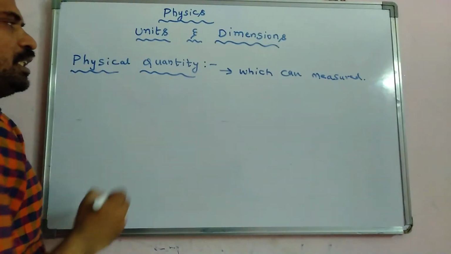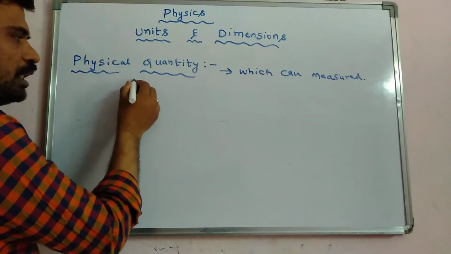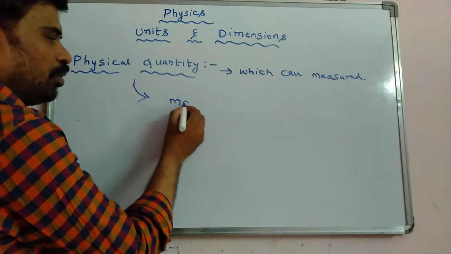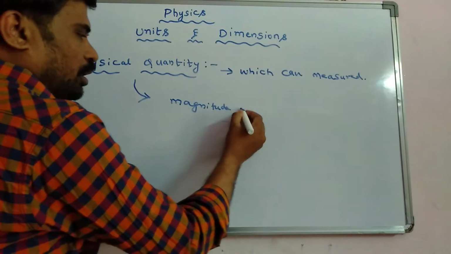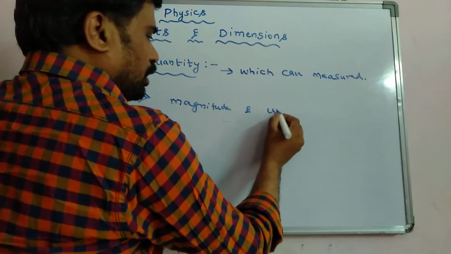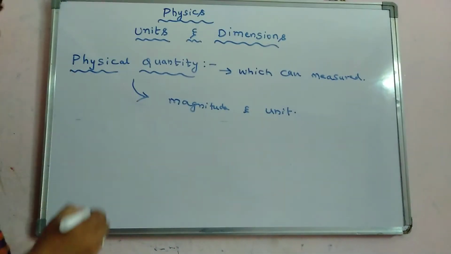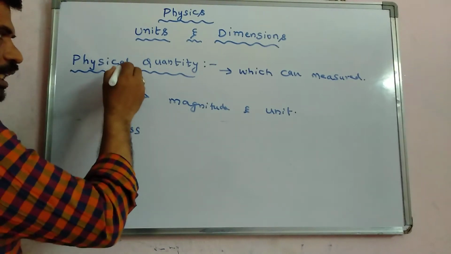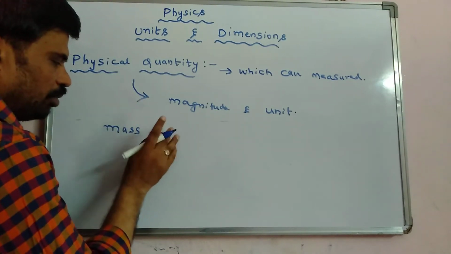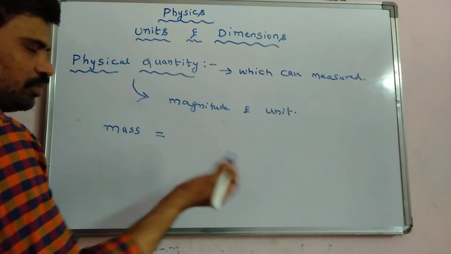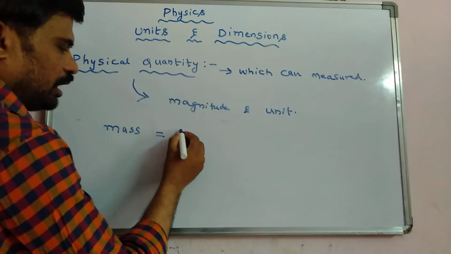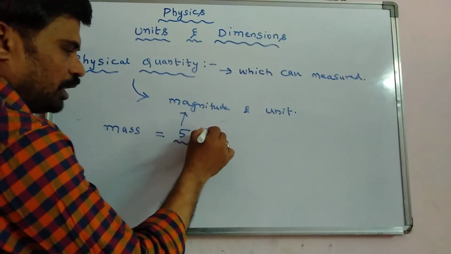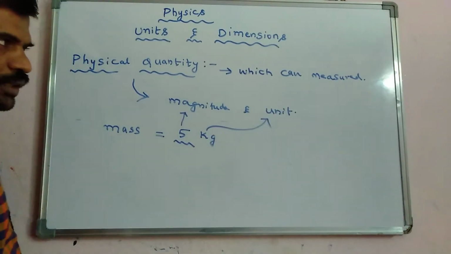How to represent a physical quantity? A physical quantity can be expressed as a combination of magnitude and its unit. Let me tell you a good example. For example, mass. If I tell you the mass of some object, you can say it is 5 kg. Here 5 represents the magnitude and kg represents the unit.